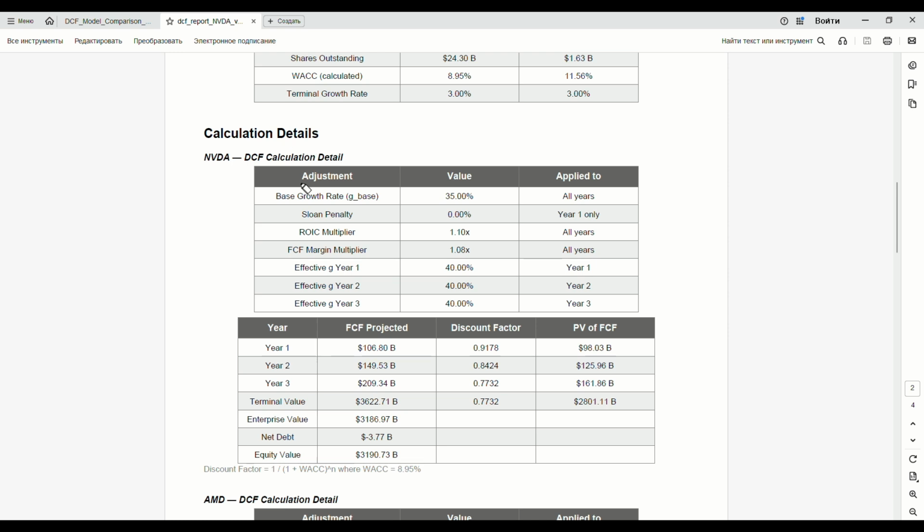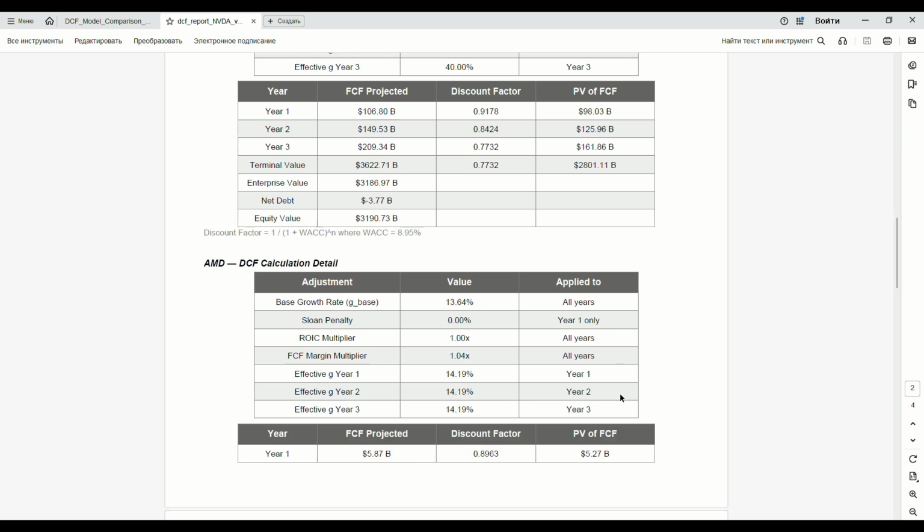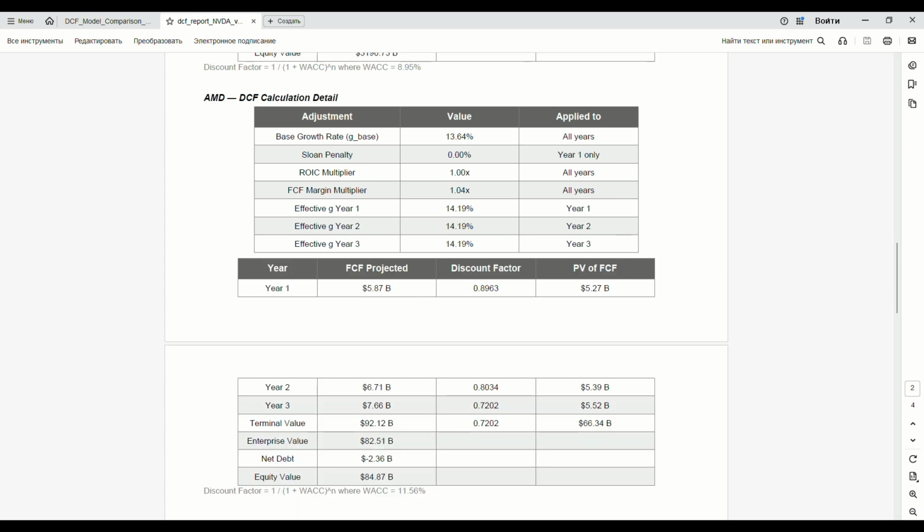But here's what makes the Duel model genuinely different. 3 quality adjustment layers that most models don't have at all. First, the Sloan ratio adjustment. If a company's earnings look great on paper, but the cash isn't there, the Sloan ratio catches it. A high positive Sloan ratio triggers a growth slowdown in year 1 to account for earnings quality risk. Second, the ROIC multiplier. A company generating 50% return on invested capital gets a different growth trajectory than one generating 4%. Capital efficiency is rewarded or penalized in the model.